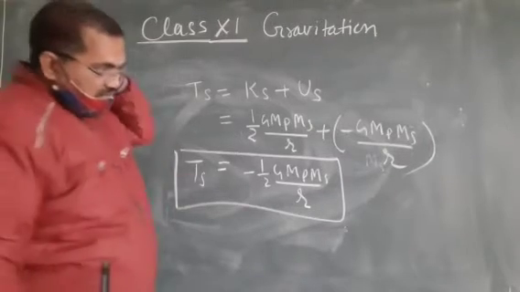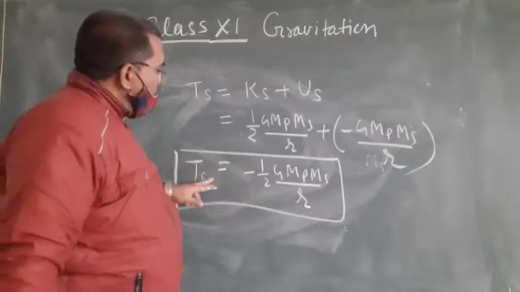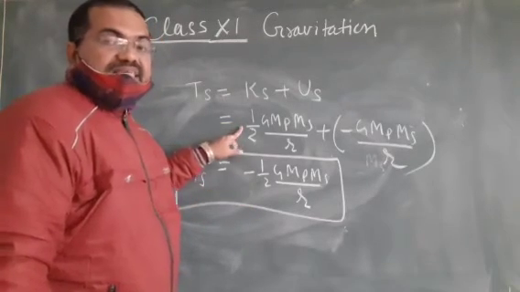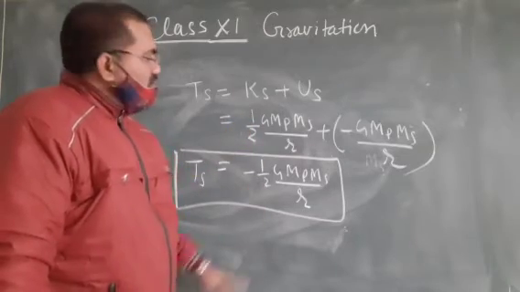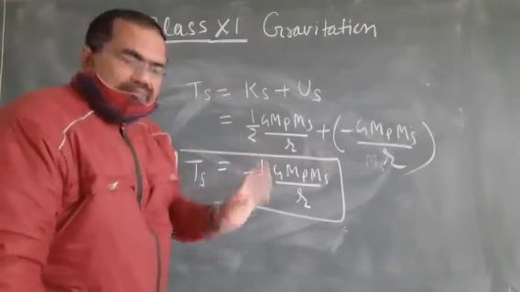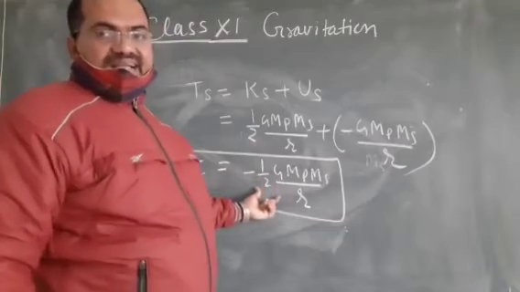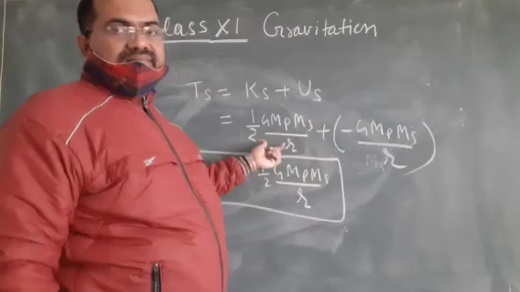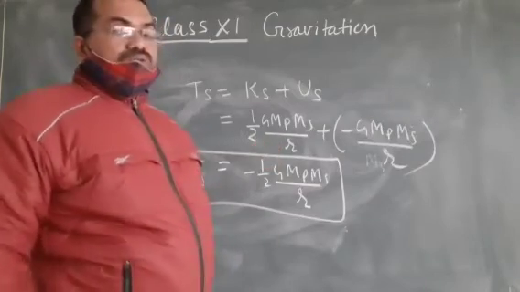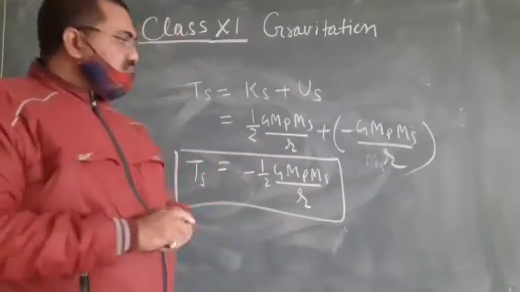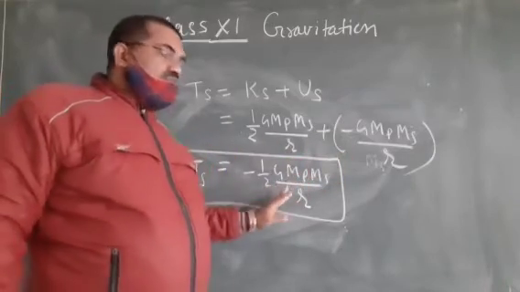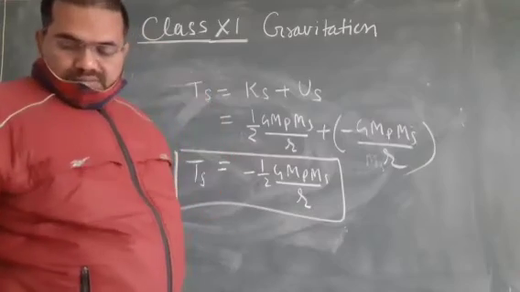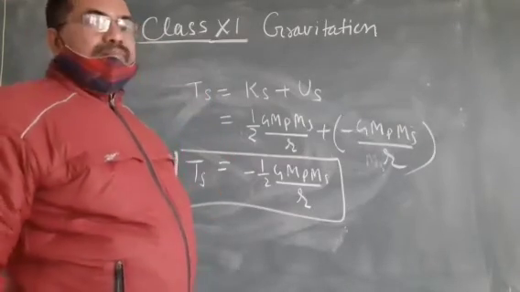Very interesting. You can see total energy and kinetic energy are the same magnitude-wise. Kinetic energy can never be negative, but total energy is negative here because potential energy is more than kinetic energy. Potential energy and total energy may be negative or positive. Why is kinetic energy never negative?